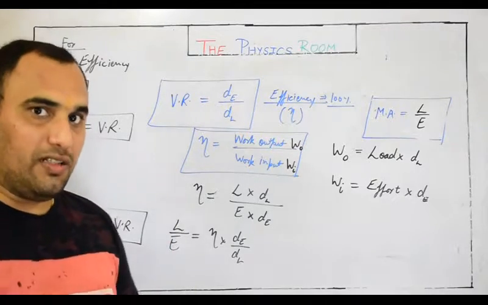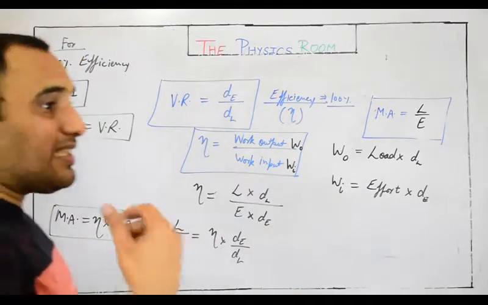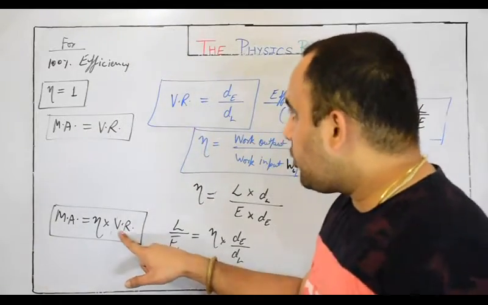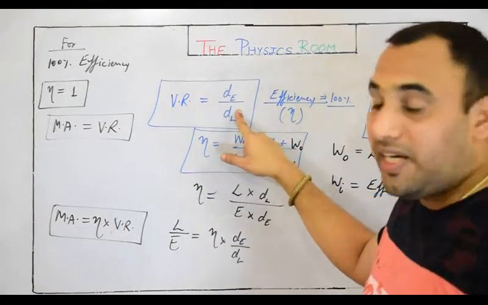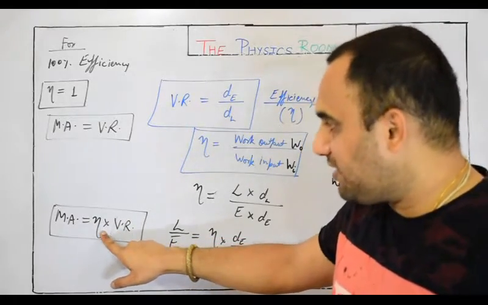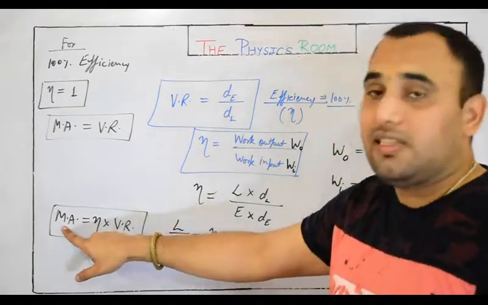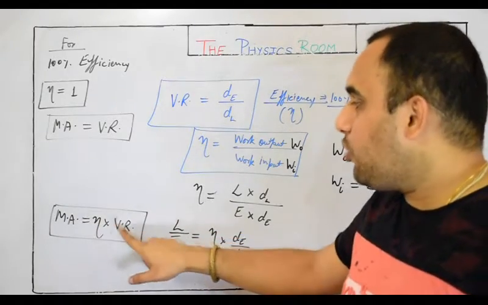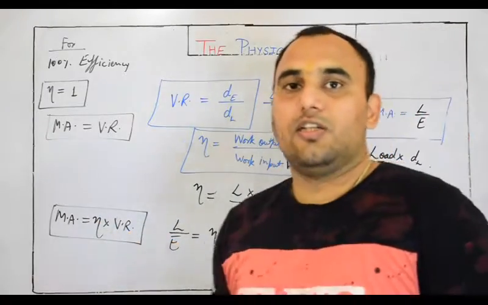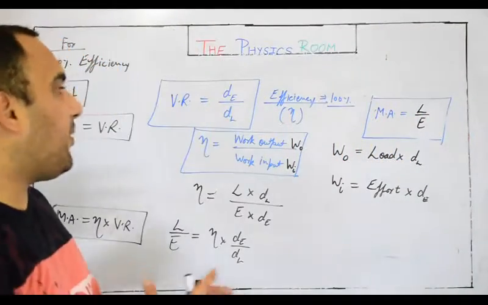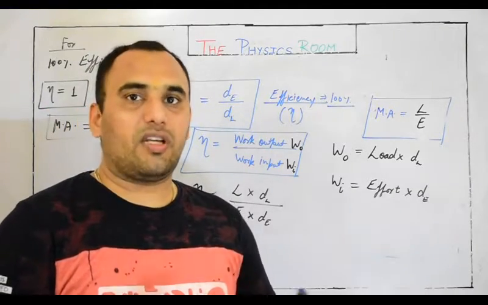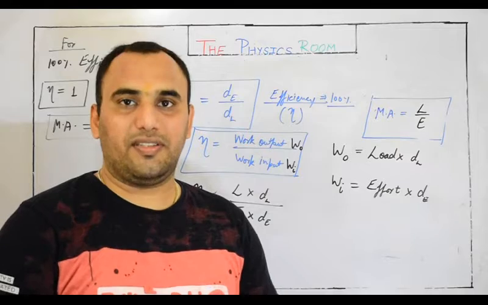So the major conclusion: for a particular machine which is not 100% efficient, the velocity ratio's original formula remains the same, dE by dL, but the mechanical advantage changes according to the efficiency. It means mechanical advantage is not every time equivalent to velocity ratio. It depends on eta also. I hope these basic fundamental properties of machines are very clear for you. In the next lecture we will discuss levers, classes of levers, and the pulley system.